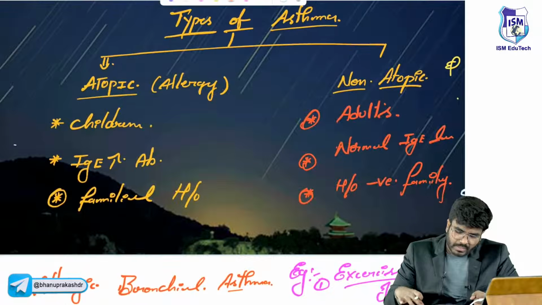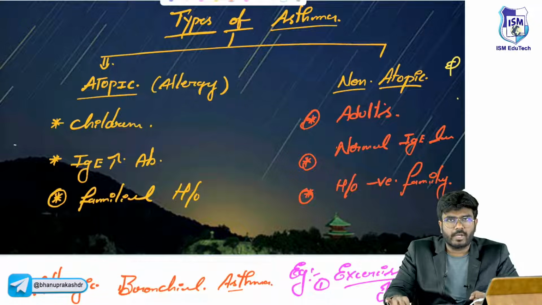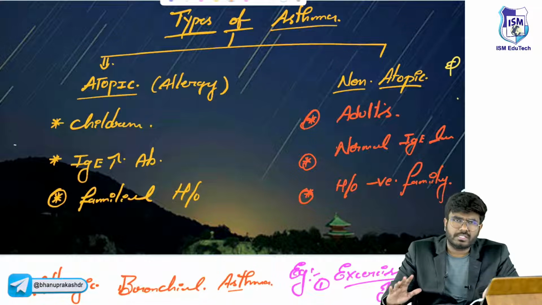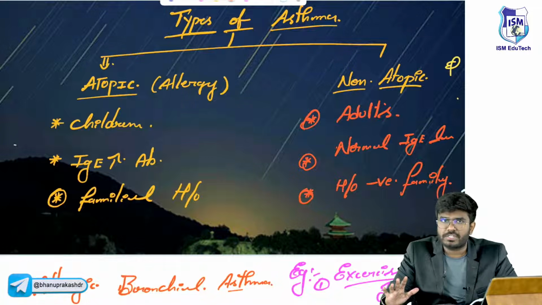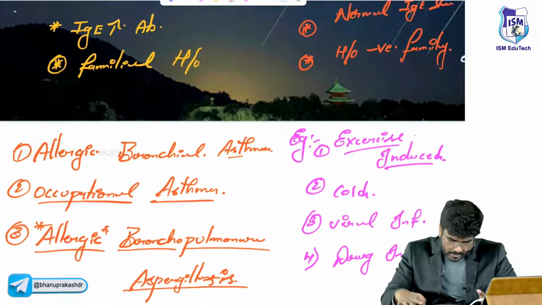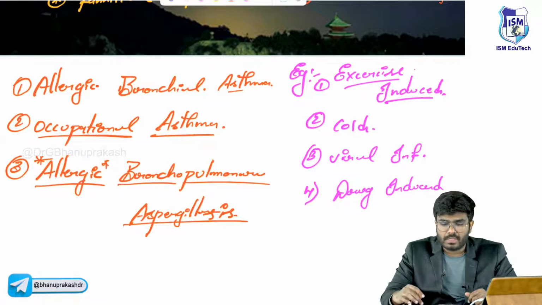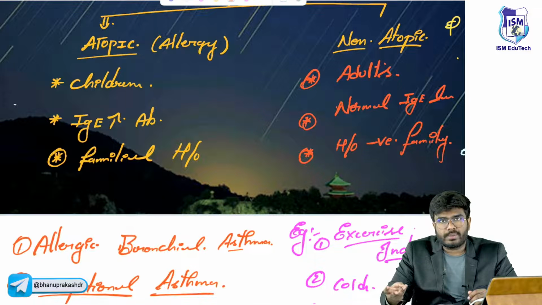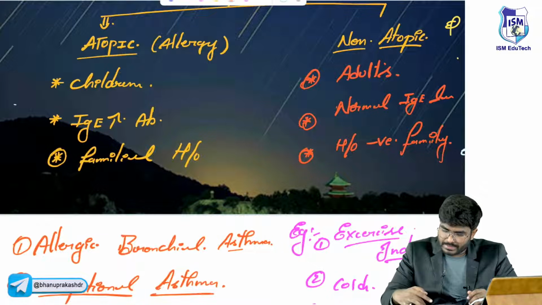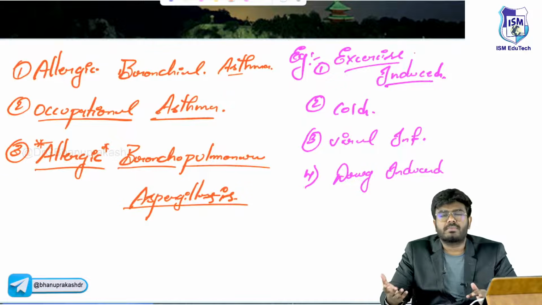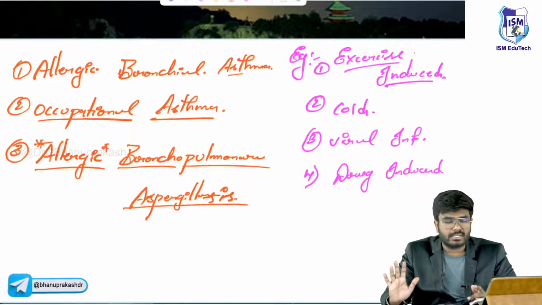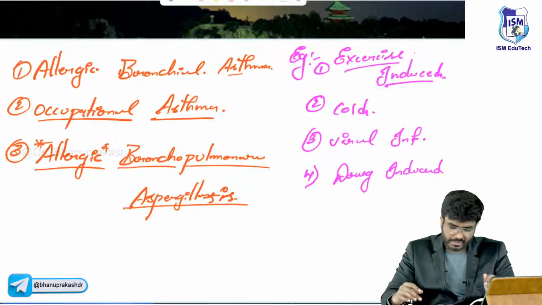So at the end of the day, the only thing I want you to know is asthma is of how many types? Allergic and non-allergic. Allergic examples are because of pollen, because of some occupation, because of some infection, which is bronchopulmonary aspergillosis. Others seen in cold, seen with drugs, seen with exercise, viral infection, all these are examples of non-allergic asthma, seen in adults. So this is also completed.